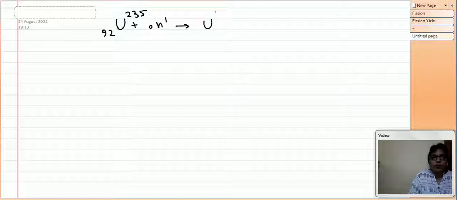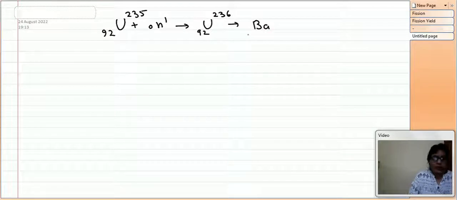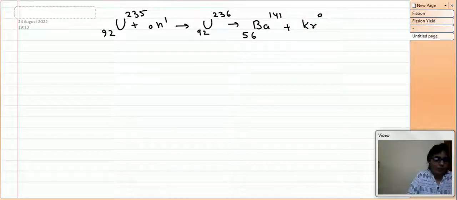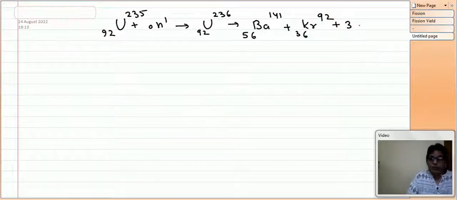It will form an unstable compound U236, which is unstable, and then it will finally break into any two nuclei, and let us write it here as barium 141 plus. And as I said earlier, there may be different modes. There are many modes for the fission reaction.